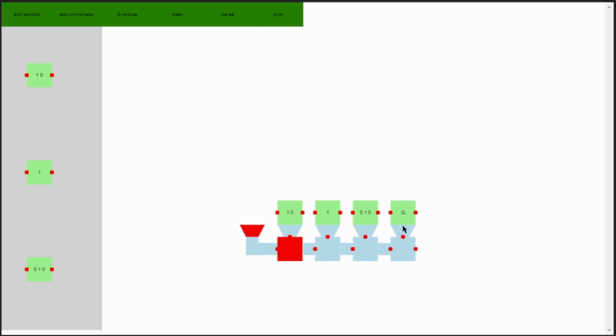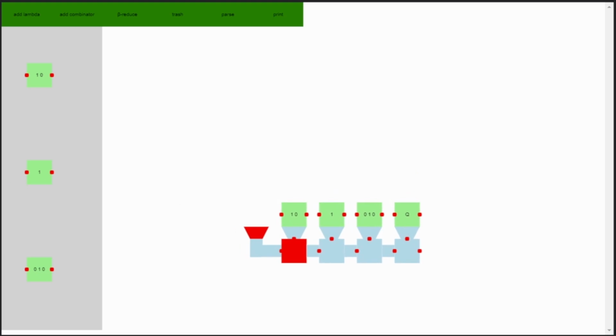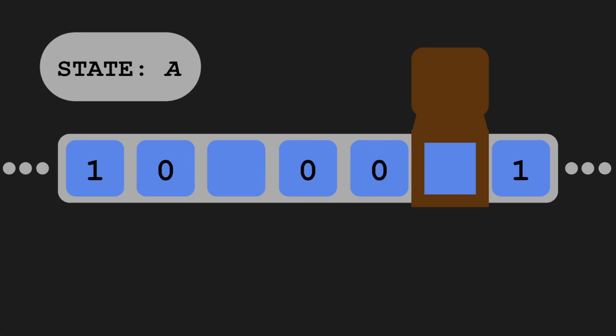Let's just add the register state, for example Q, to the end. And here we have an encoding for a machine's configuration at a specific point in time. And for future reference, it's really important to remember that the inputs always go in this order. Tape to the left, current cell, tape to the right, and then the state register. Great, we can encode configurations.